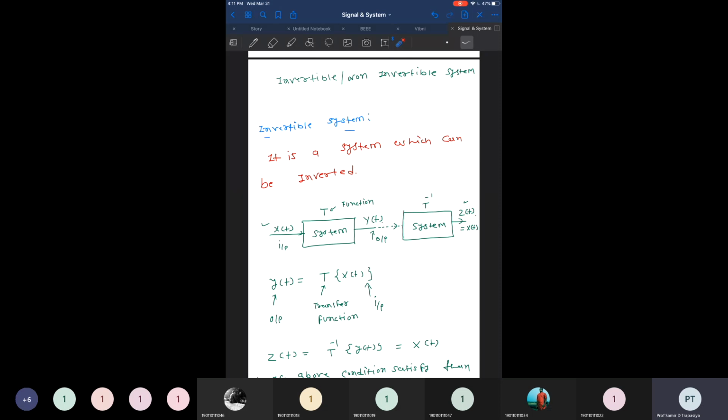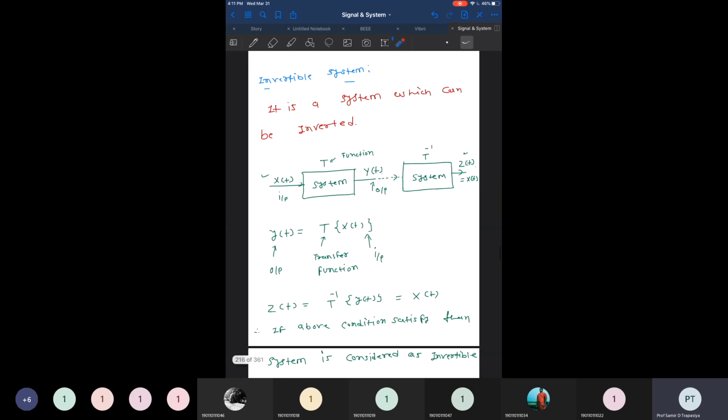An invertible system is a system for which the output can be represented again, restored, in the same form. As an example, if x of t is given to some system whose transfer function is T, it produces an output y of t. If we have a system with response T inverse, and after applying T inverse on the output it again produces the same signal, z of t equal to x of t, then the system is known as an invertible system.